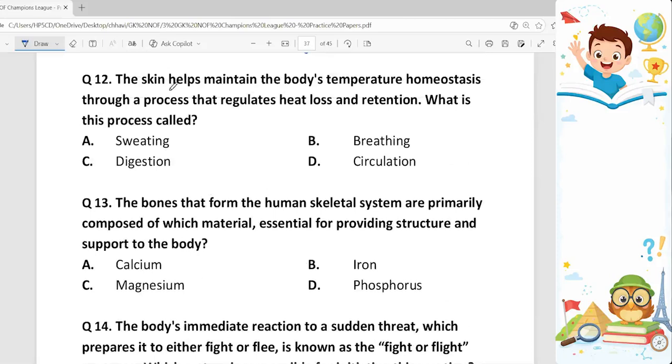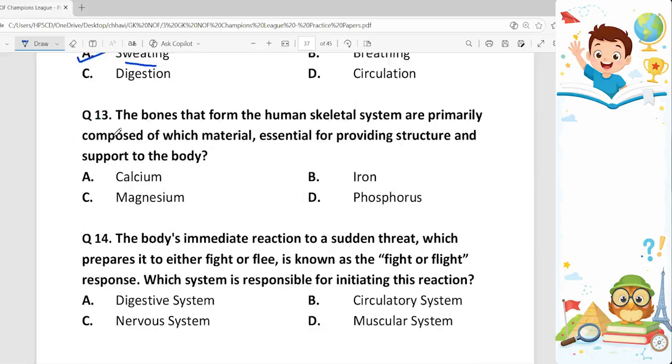12th, the skin helps maintain the body's temperature homeostasis through a process that regulates heat loss and retention. What is this process called? We have the options as sweating, breathing, digestion, and circulation. So, sweating is the process where sweat glands produce sweat which evaporates from skin surface and cools the body. Therefore, correct answer is option A.